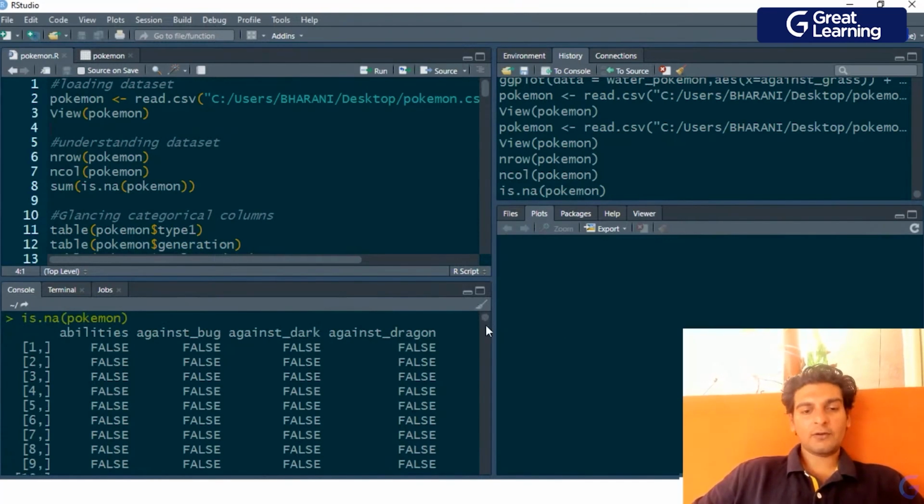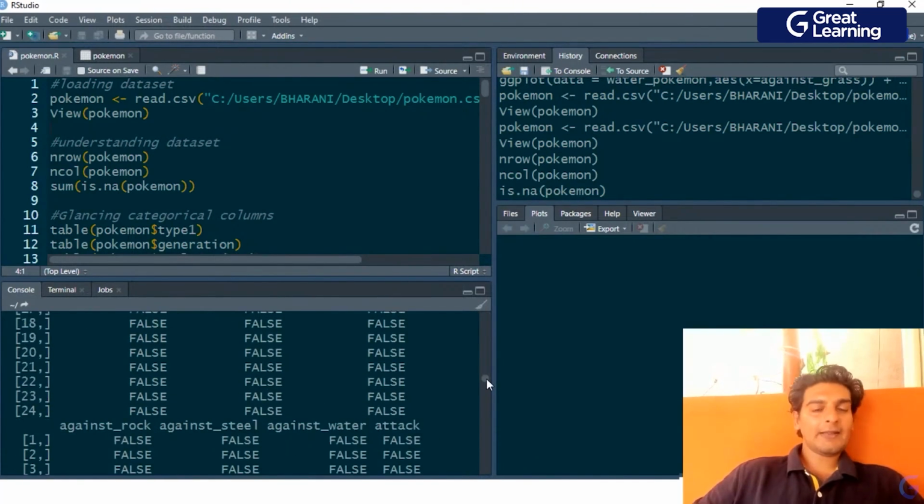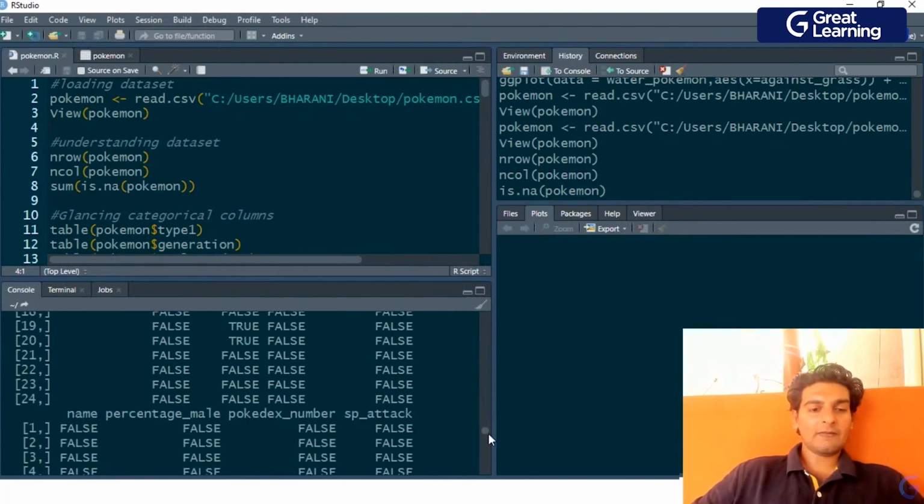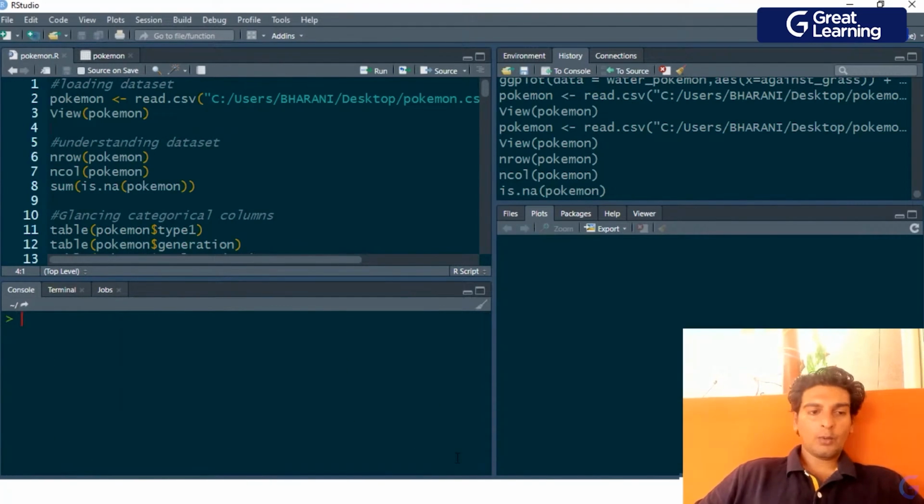But on the other hand, if you find a true value somewhere, then it indicates that there is a null value present over there. Now what we have to do is sum up all of the true values. When we sum up all of the true values, we'll get the count of the total number of missing values in this data frame. So I would have to use this command, sum.